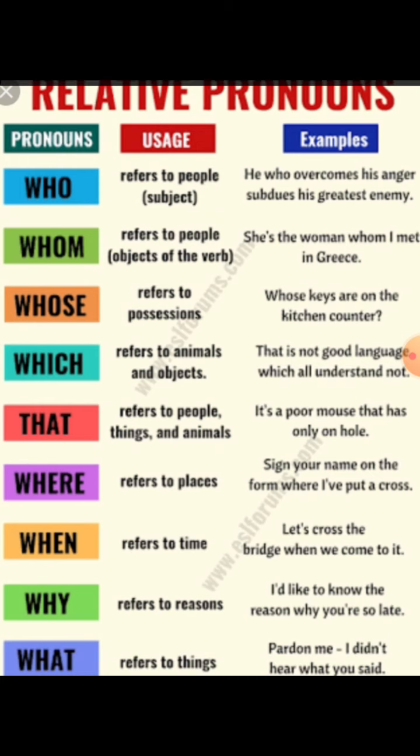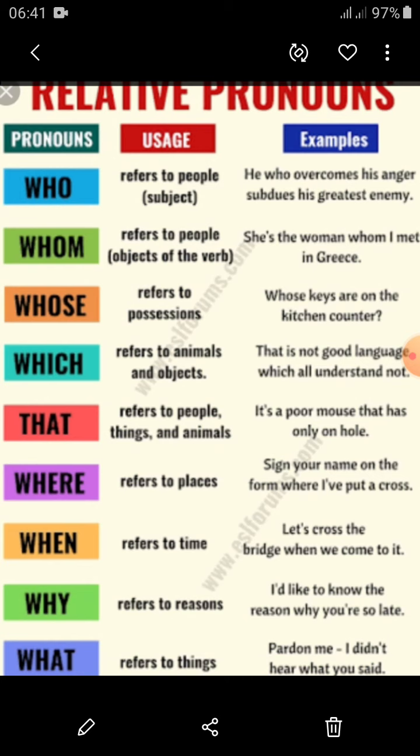So it means that who and whom are both used for people. In the examples, woman and he are people, so that's why who and whom are used in both examples. Whose refers to possession: Whose keys are on the kitchen counter? As I told you earlier, mostly these are not discussed because when whose keys is used, whose is basically modifying or describing the keys.